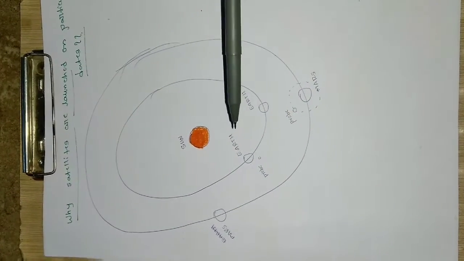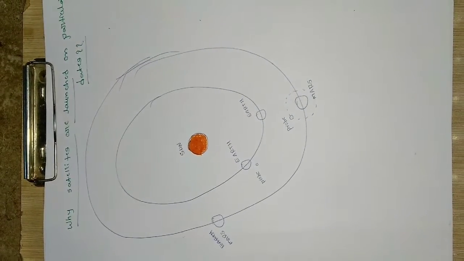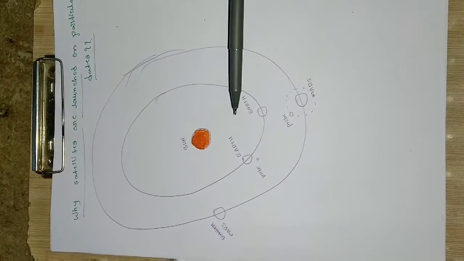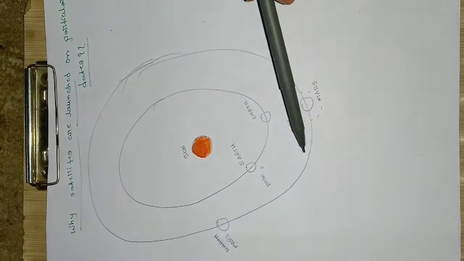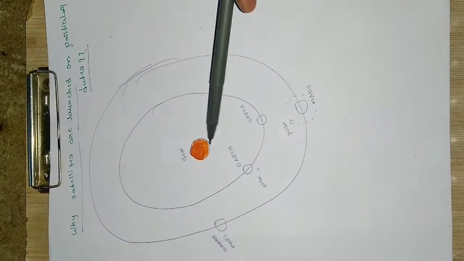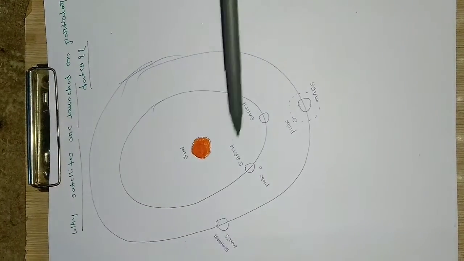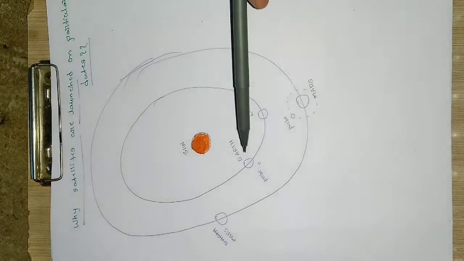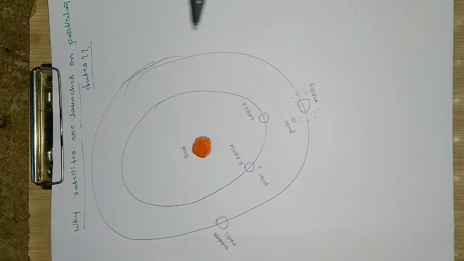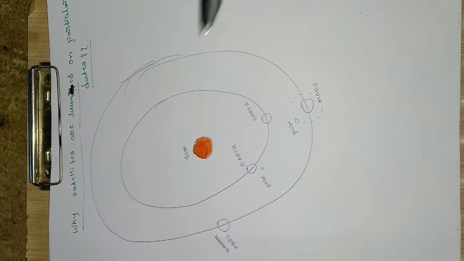As we know from our basics, different planets have different velocities of rotation around the Sun. The planet which is closer to the Sun will have a higher speed as compared to the planet which is far away from the Sun, because of the gravitational pull from the Sun. So in the case of Mars and Earth, the Earth rotates faster as compared to Mars, because of the gravitational pull from the Sun. By clearing this fact, now I will move ahead.